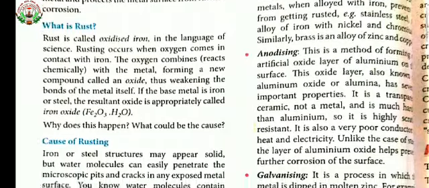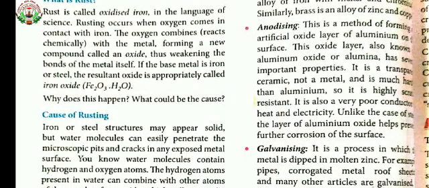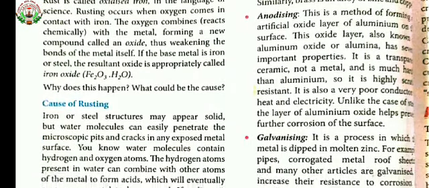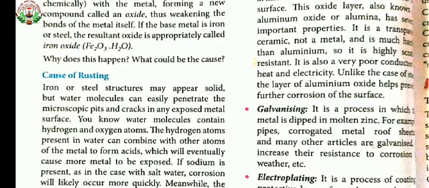Now the next method is galvanizing. What is galvanizing? Galvanizing is the process in which the metal is dipped in molten zinc. For example, pipes, corrugated metal roof sheets, and many other articles are galvanized to increase their resistance to corrosion from the weather. So this is about galvanizing.